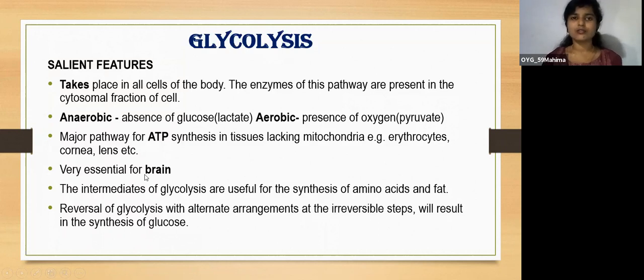In the last class we also discussed that the brain is completely dependent on glucose for energy. So glycolysis is very essential for the brain. The intermediates of glycolysis are useful for the synthesis of amino acids and fat. Reversal of glycolysis, with alternate arrangements at the irreversible steps, will result in the synthesis of glucose. We'll get to know about the irreversible and reversible steps when we deal with the pathway.